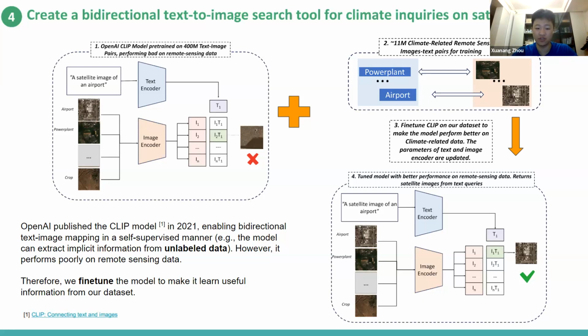Our goal was for the base model to learn the domain-specific, or climate-specific, knowledge by feeding it our own dataset. The advantage CLIP has is that it can extract implicit information from the image-text pairs that we created. The end result is a fine-tuned model that can successfully implement text-image queries against remote sensing data, and it can return accurate matches between text and images.